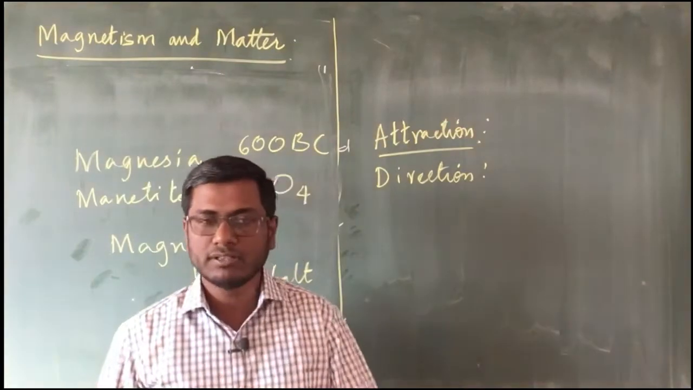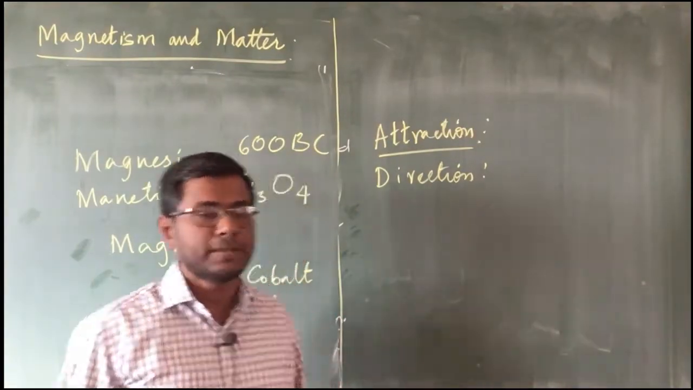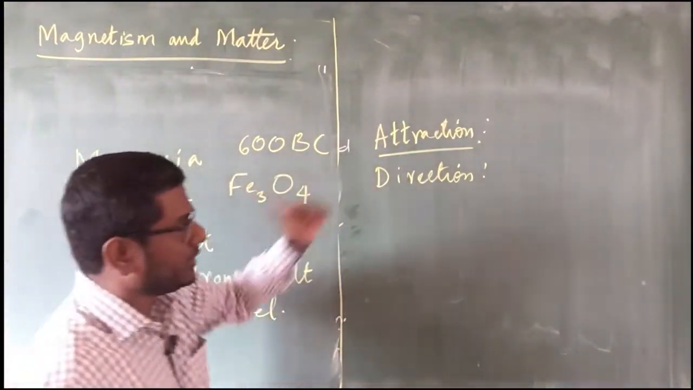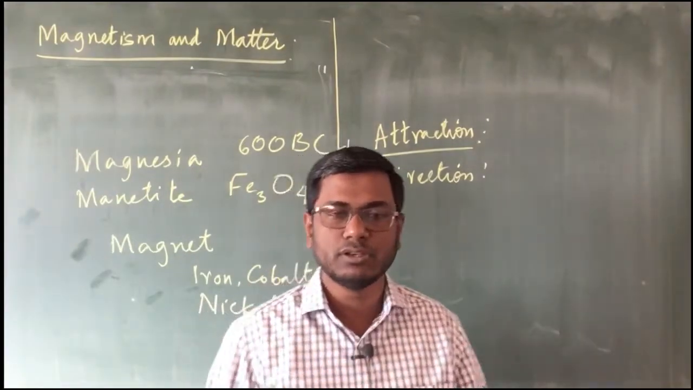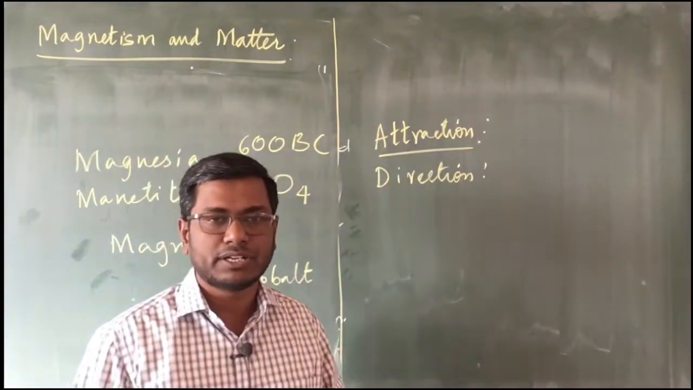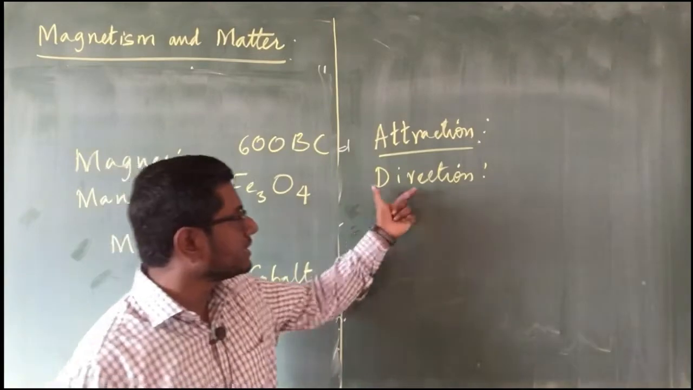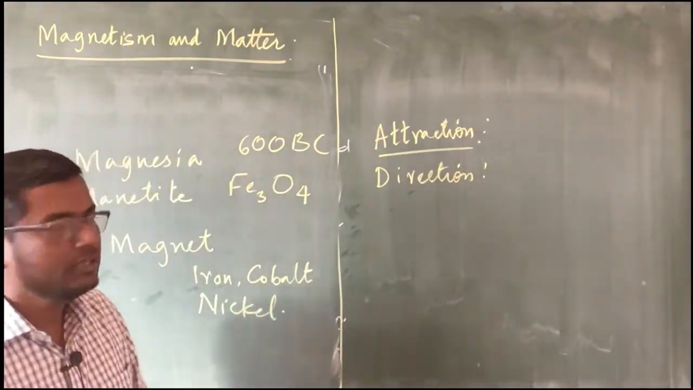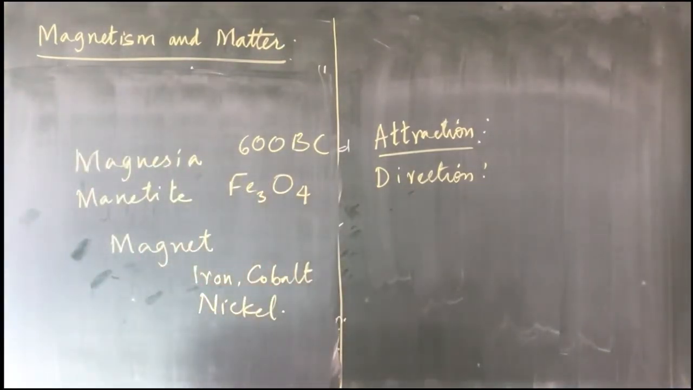But later on, after the 13th century, when this material magnet was discovered that it is able to give the direction, it always points towards the north pole of the earth, they realized that they can use this material for navigation purpose. So this is another major property of our magnet, that is magnetic substances.